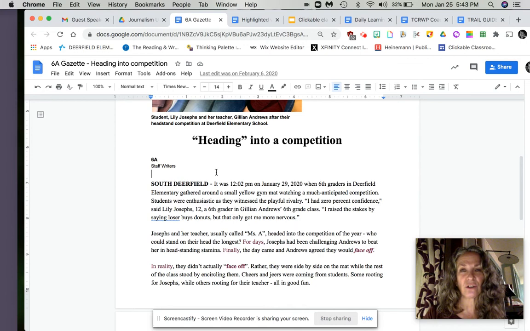Okay, sixth graders, so you've paused and you've talked about it. Now, what you can do is just continue going. You are going to be writing about this experience, this headstand competition. And I remember how it started out with Gabby and I getting on our heads. I'm going to slow it down a little bit and write that small story about Gabby and I standing on our heads. What were we resting our heads on?